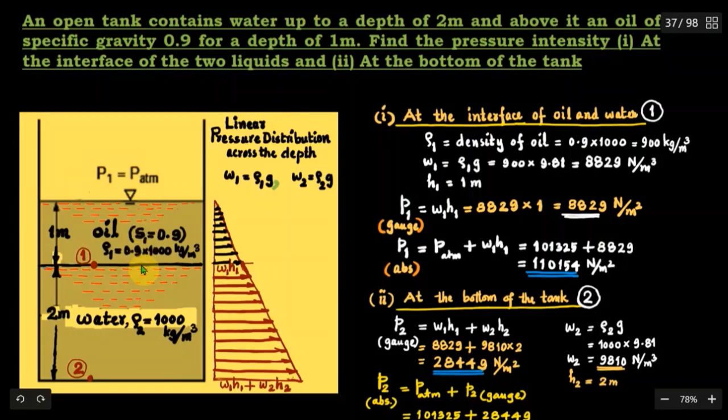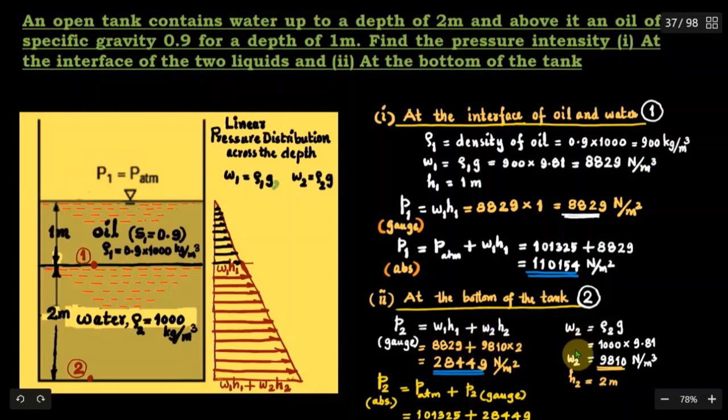Now the pressure intensity at the bottom of the tank, that is designated by the point 2. So P2 is equal to W1H1 plus W2H2. P2 gauge is equal to W1H1, we already found out that is 8,829, plus W2H2.